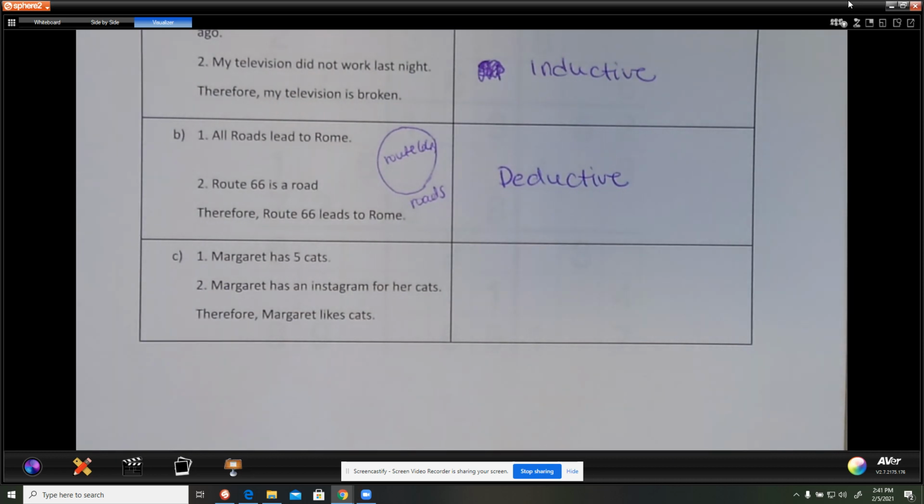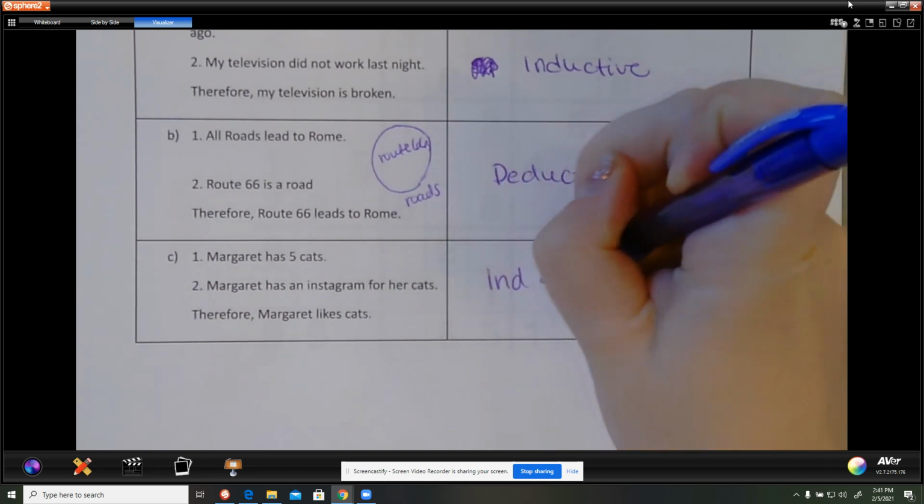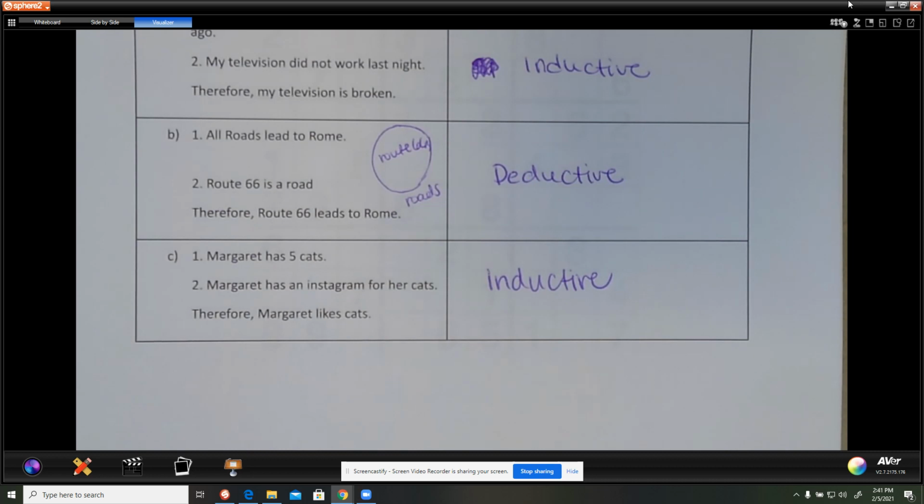Then Margaret has 5 cats. Margaret has an Instagram for her cats. Therefore, Margaret likes cats. All right. Is that deductive or inductive? Well, this is just assuming things about a particular person, but we cannot guarantee that Margaret likes cats. So this is inductive.